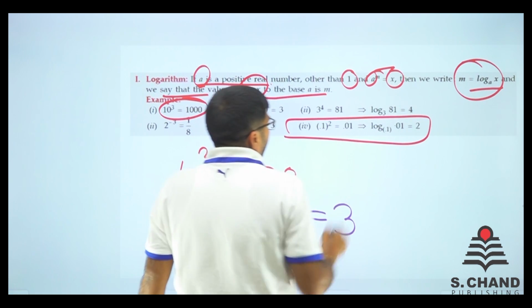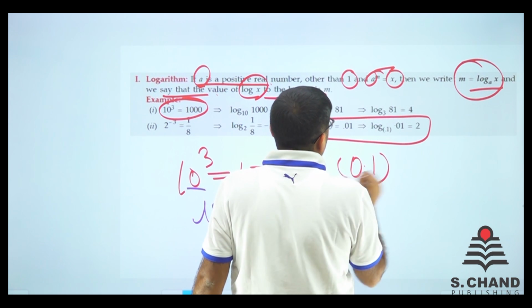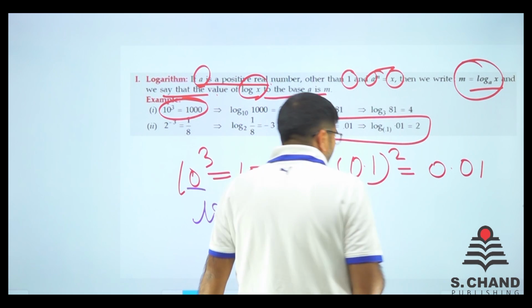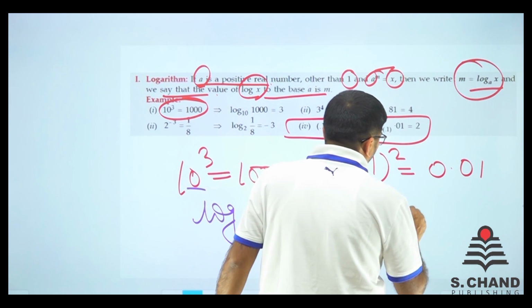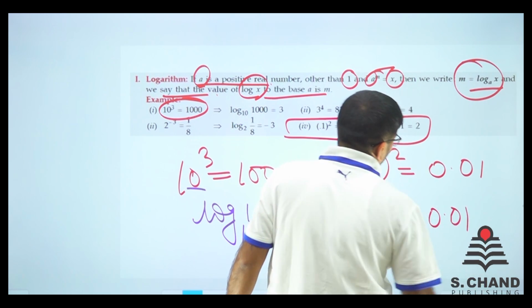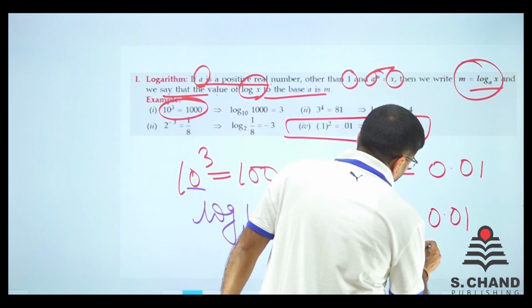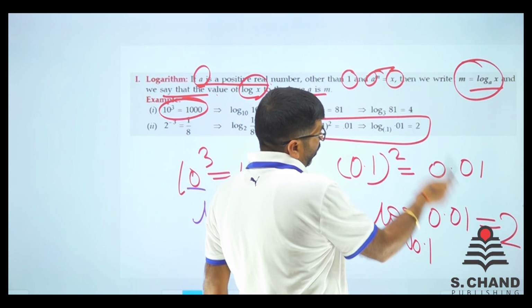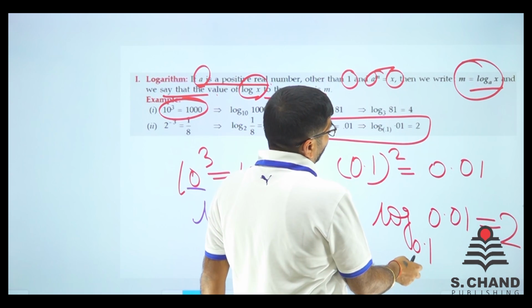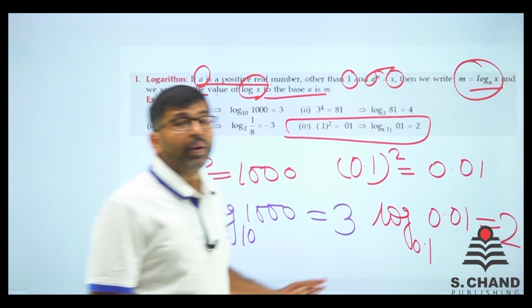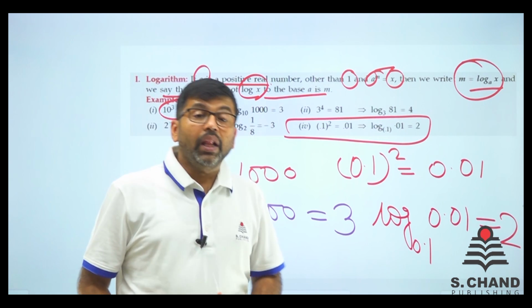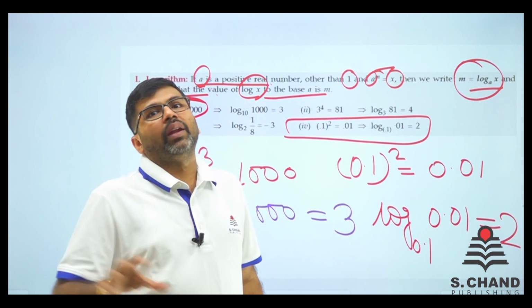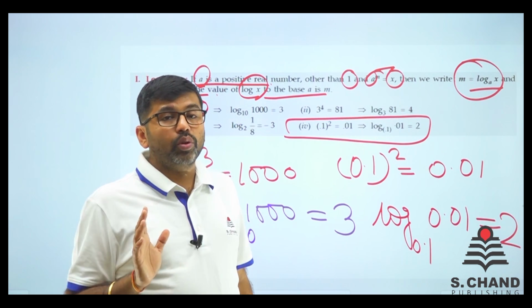Look at this one. It says 0.1 squared is equal to 0.01. What do we do? Apply the log here. First log 0.01, the base remains 0.1, equal to 2. So log 0.01 to the base 0.1 is 2. It is a simple expression, and you just have to understand it. So this is the basic of how you denote anything in log that I have told you.